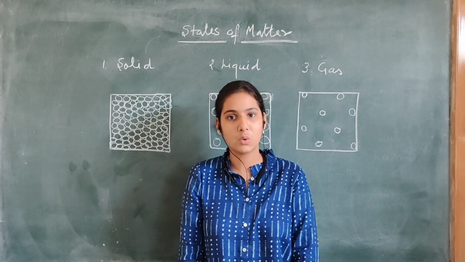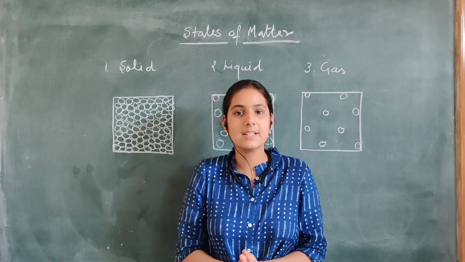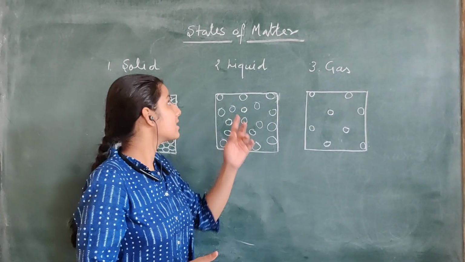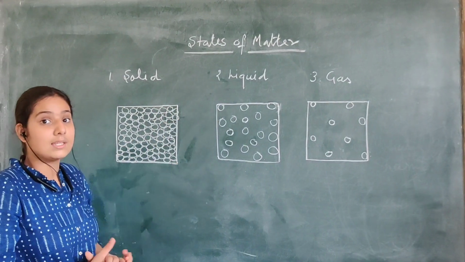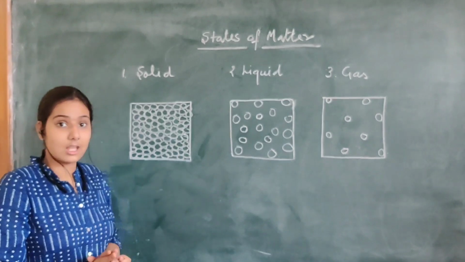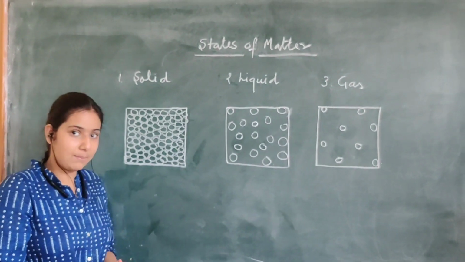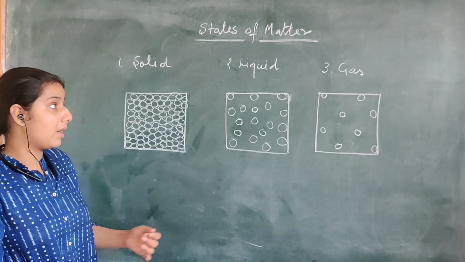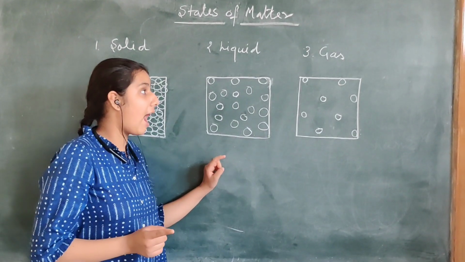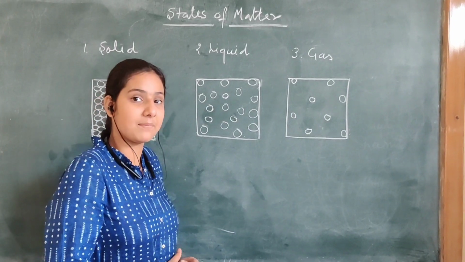In the previous video, we have discussed what is matter, the physical nature of matter and characteristics of matter. So today we are here to discuss states of matter. There are mainly three states of matter: solid, liquid and gas. Solid has fixed shape and fixed volume, but liquid has fixed volume but not fixed shape, and gas has neither fixed volume nor fixed shape.